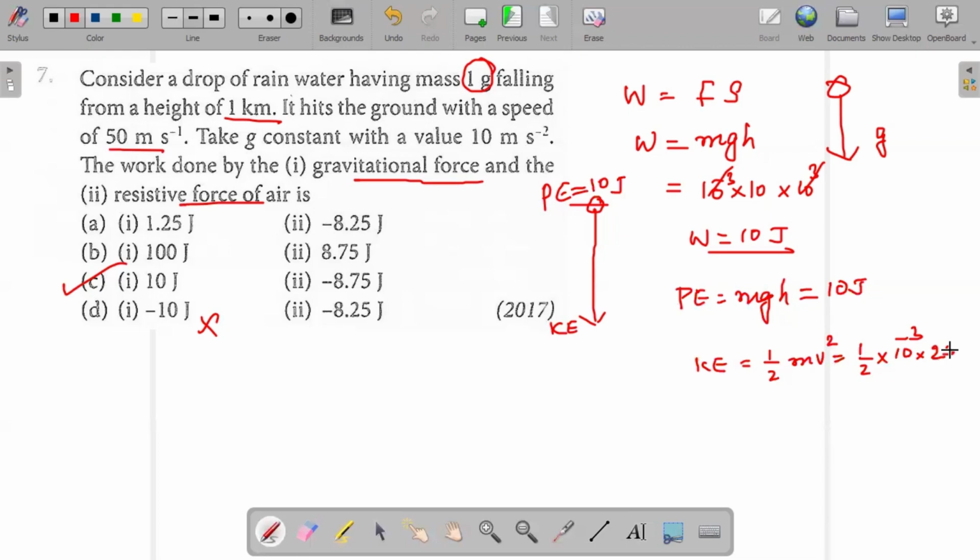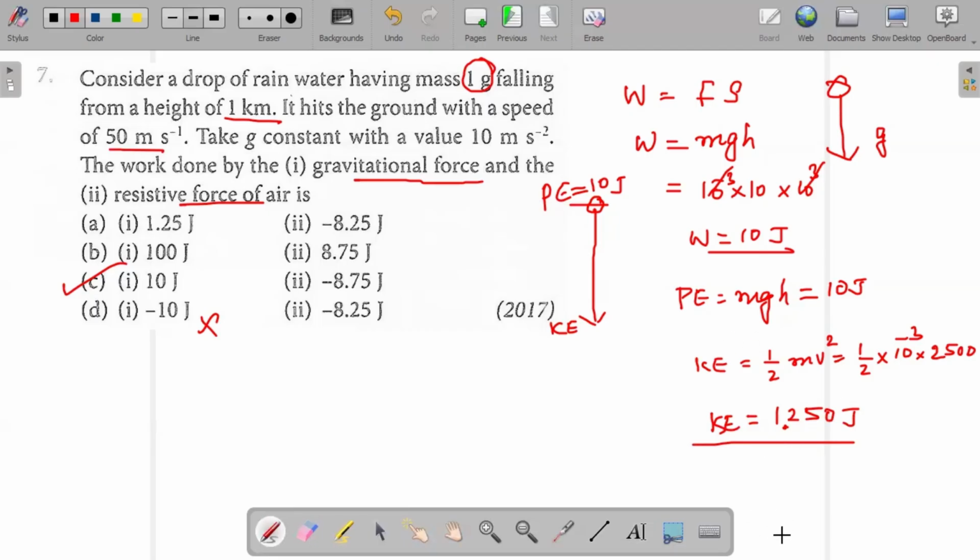squared, 2500. When we calculate, this term is 1.25 joules, the kinetic energy when it hits the ground. What happened to the energy it lost?